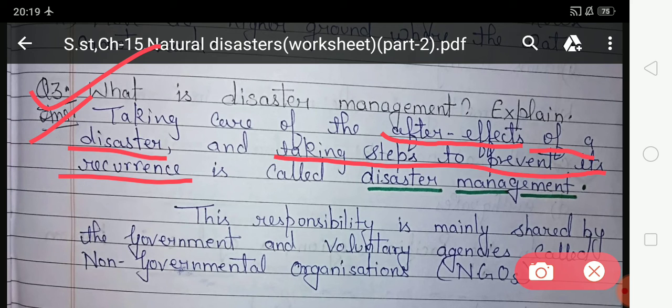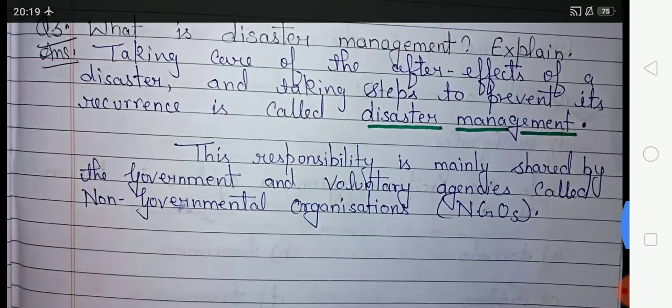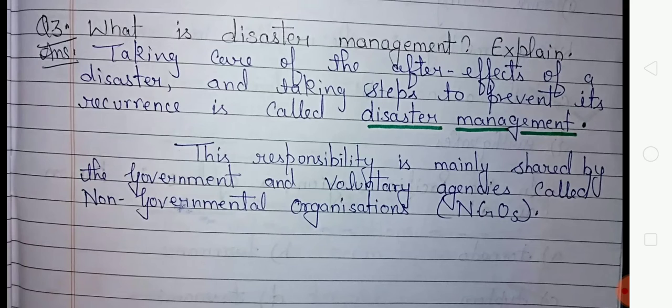disaster management. The responsibility is mainly shared by the government and voluntary agencies called non-governmental organizations. So students, this responsibility of taking care of the after effects of disaster is mainly shared by the government and voluntary agencies called non-governmental organizations, that is NGOs.